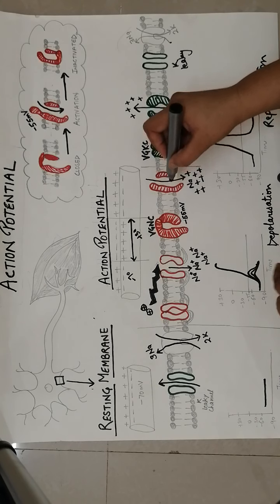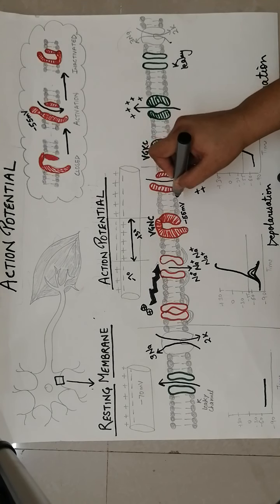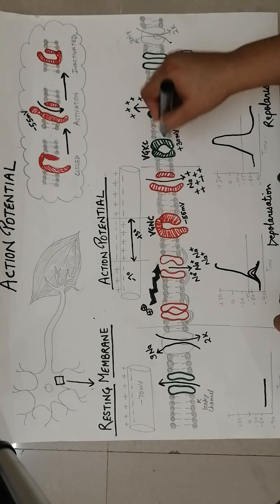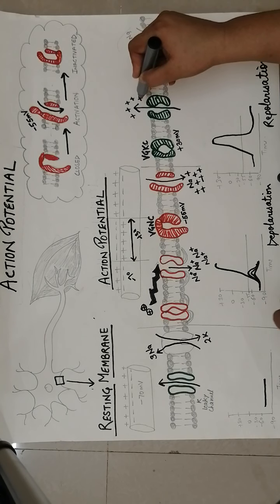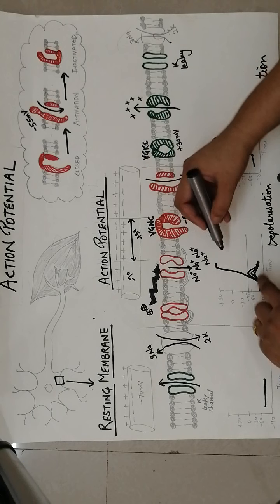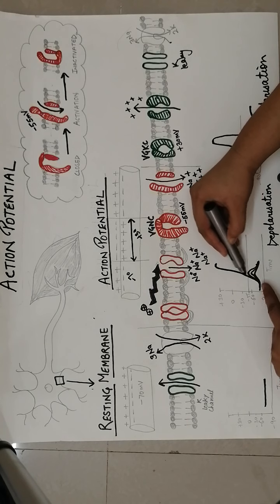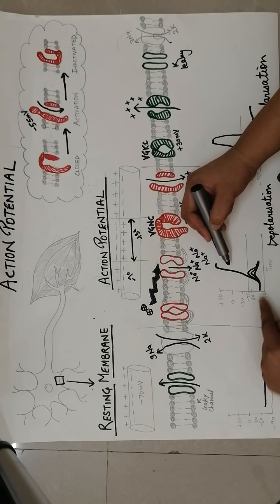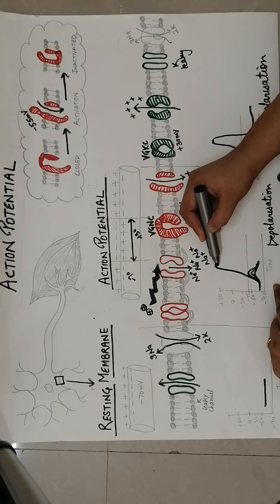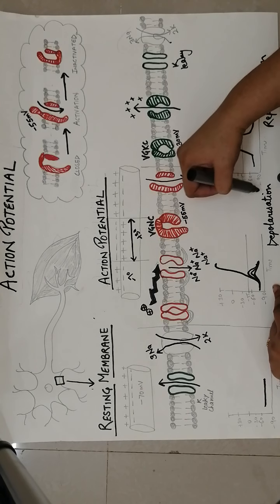So before it reaches its equilibrium potential, the voltage gated potassium channels open up. Okay, and this was going toward a positive state, that is, it was losing its polarity of minus 70 millivolt, and that's why this stage is called depolarization.